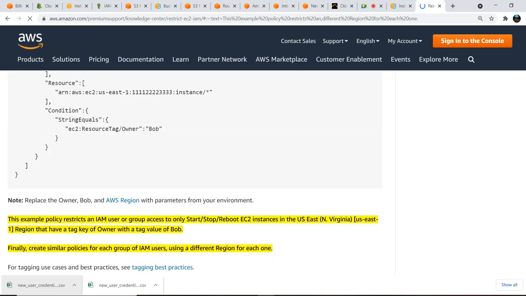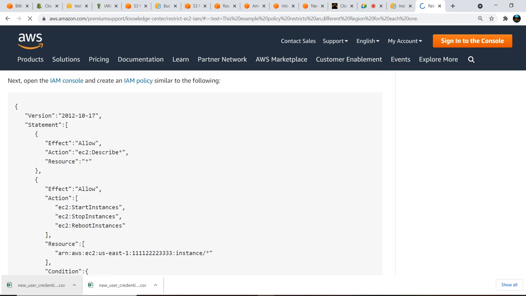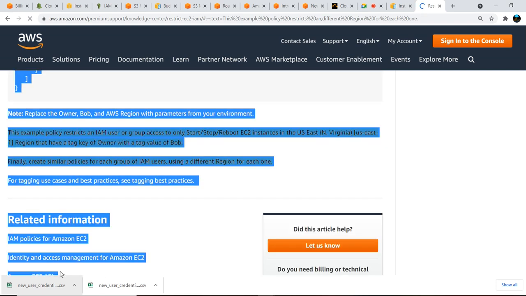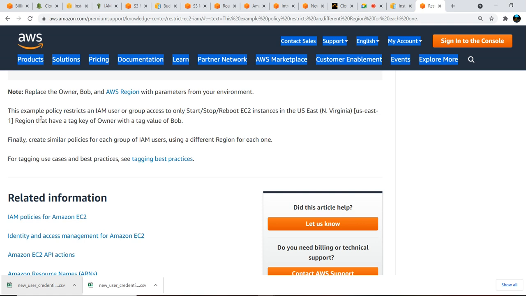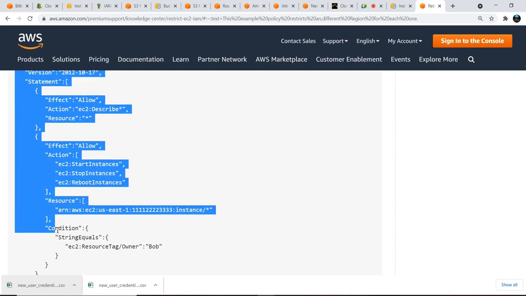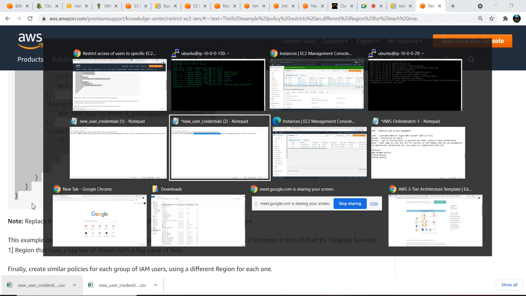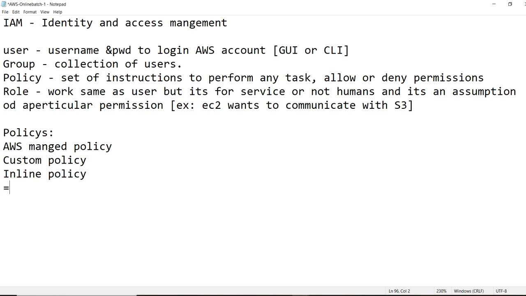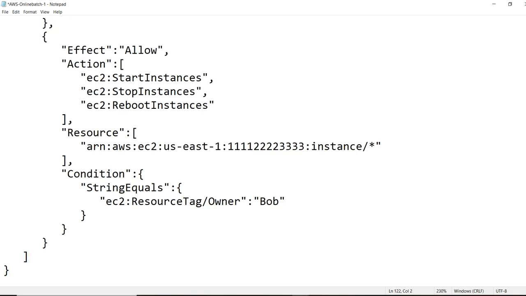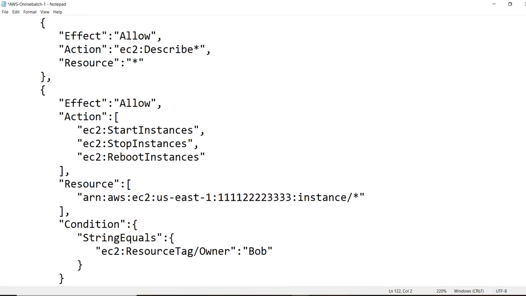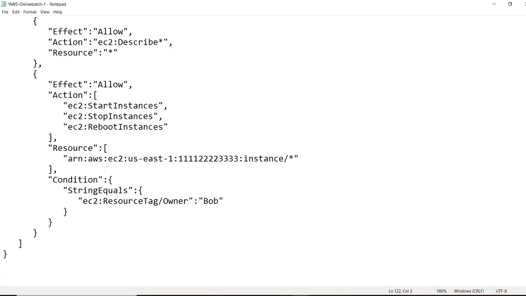Okay, we have some setup. You can get these policies in the AWS documentation, or you can generate your own if you are already an expert and know how this will work. I'm just copying this one and pasting it into my notes. So this is user 1. Let me reduce this zoom a little, then we'll understand clearly.